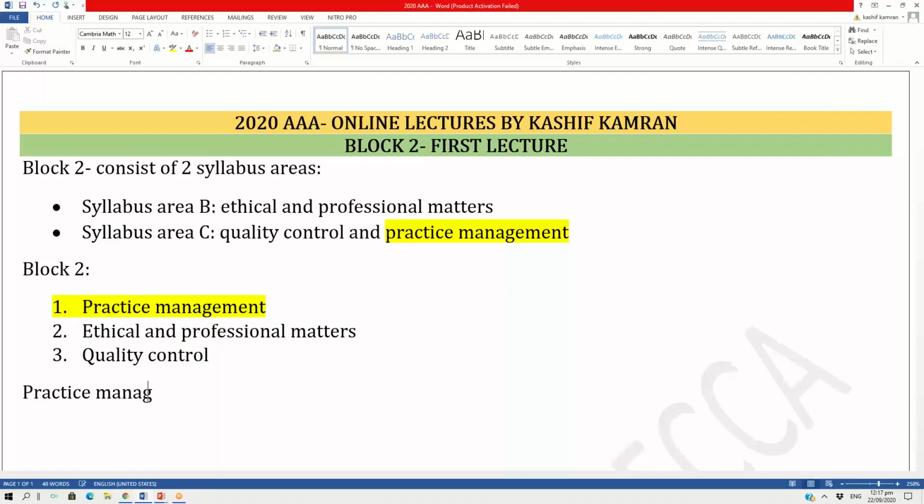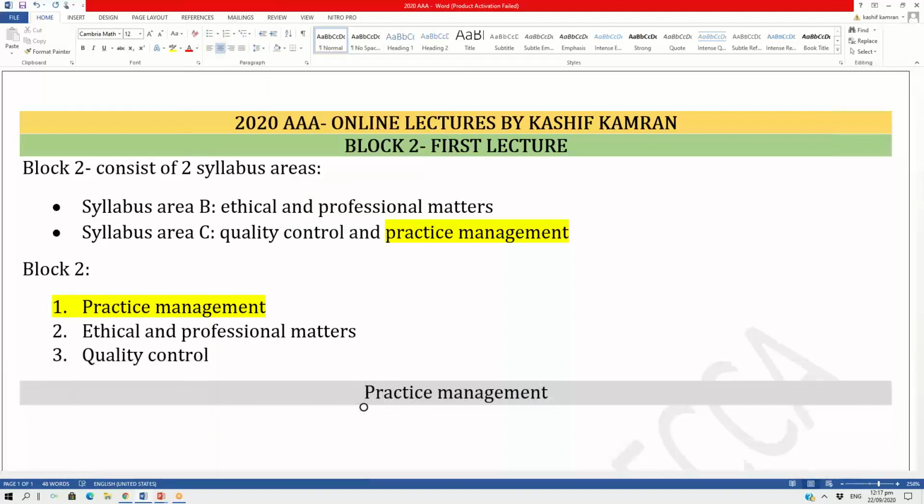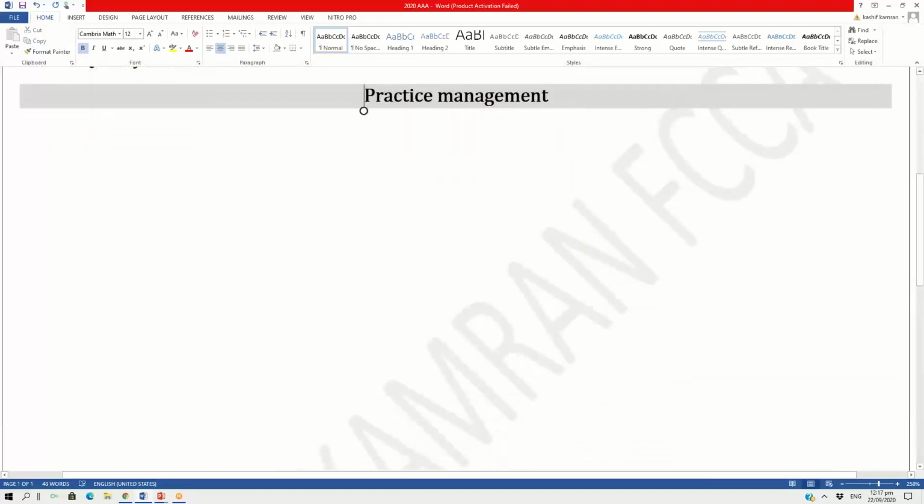Practice management. What is the literal meaning of the word practice management? To give you an idea and start on the understanding of this topic, practice management seems like a difficult word, but it's very easy. You must have knowledge of practice management from your AA paper, the F8 paper. Once I give you the knowledge, you will start to recall that you have done this topic somewhat in the AA paper. Let's understand what it means.